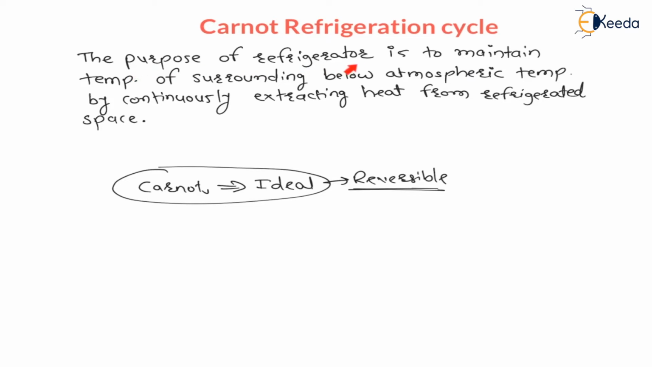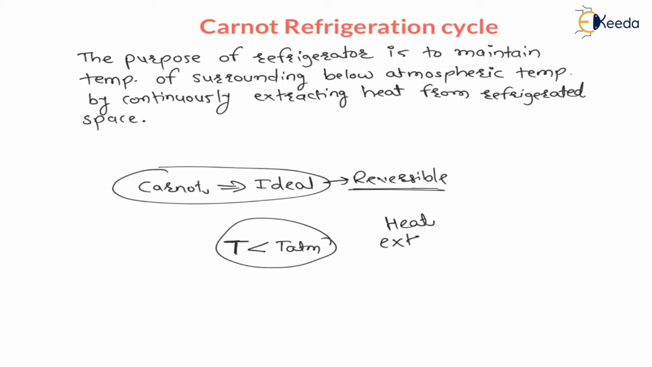The purpose of a refrigerator is to maintain the temperature of the surrounding below atmospheric temperature. Now, how to maintain the temperature of the surrounding below atmospheric temperature? To do that, we have to continuously remove or extract heat from the surrounding. Therefore, the purpose of a refrigerator is to maintain the temperature below atmospheric temperature by continuously extracting heat from the refrigerated space.